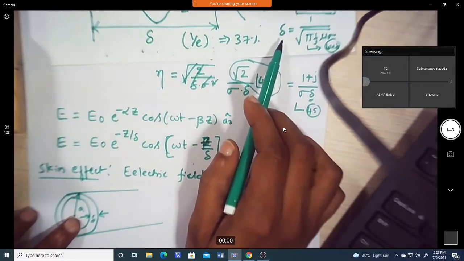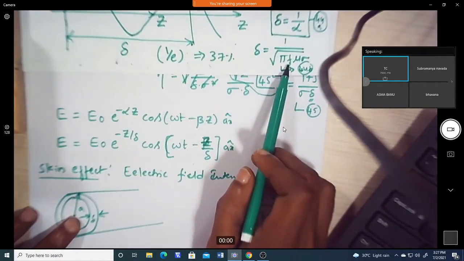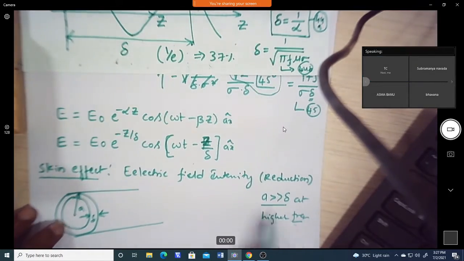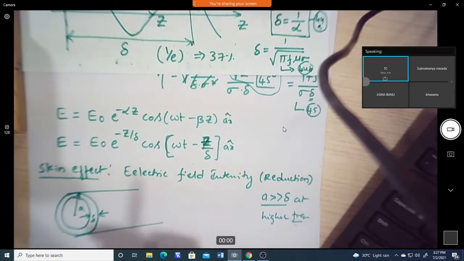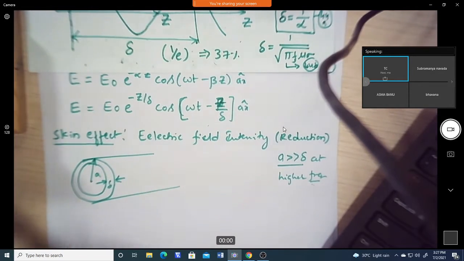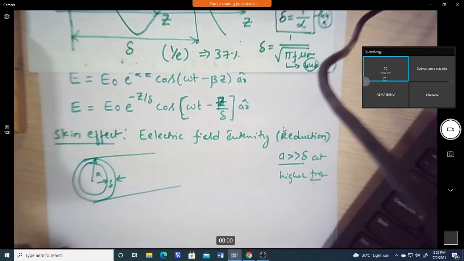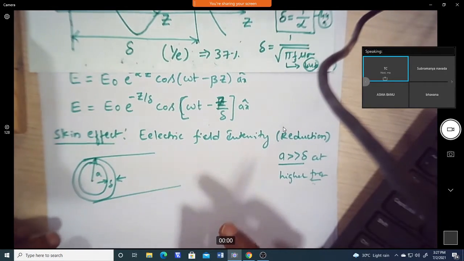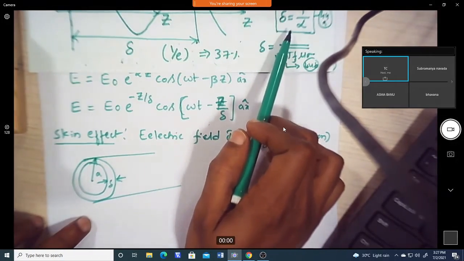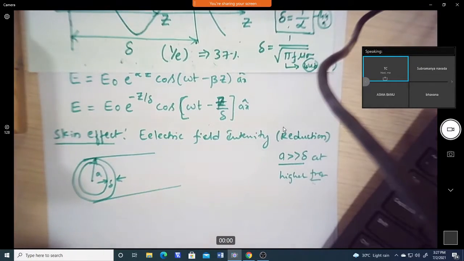Because when we go by this equation, whenever the frequency increases, your skin depth will decrease. So at higher frequency, what will happen is that the current will flow only in a small thin layer, on the thin layer of the conducting surface. Only on a small thickness of the surface the current will flow, or the fields will travel. So that's why EM waves hardly travel in a conductor, because they attenuate faster, and also the current flows only in some small thickness of the surface of the conductor.